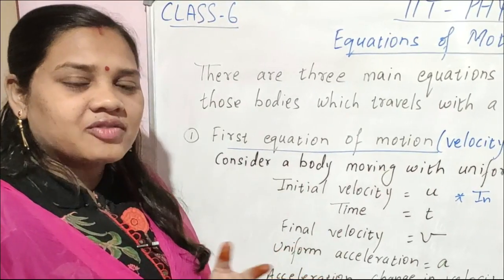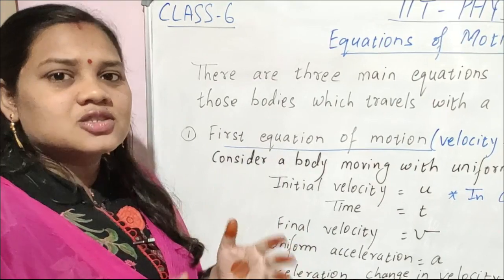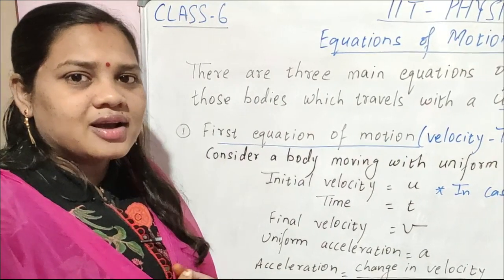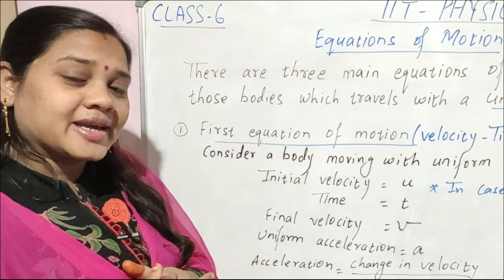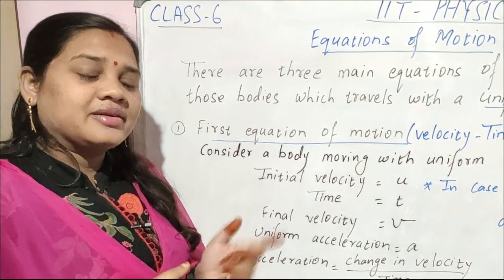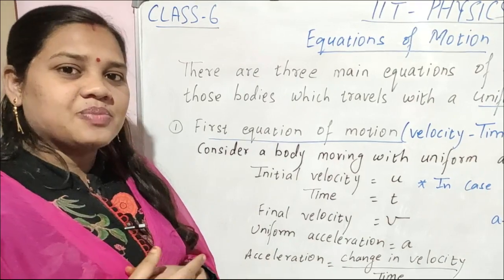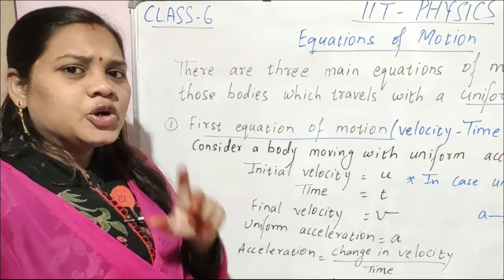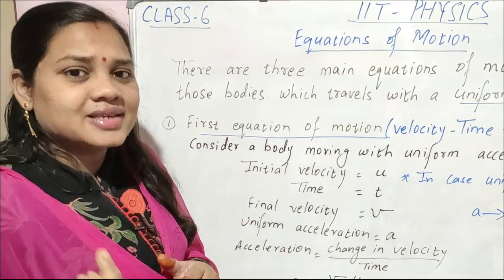For example, in the first hour the velocity of the body is 2 meter per second in the east direction. In the next hour it is 4 meter per second in the east direction. In the next hour it is 6 meter per second. So you can see in every 1 hour, 2 meter per second is increasing.